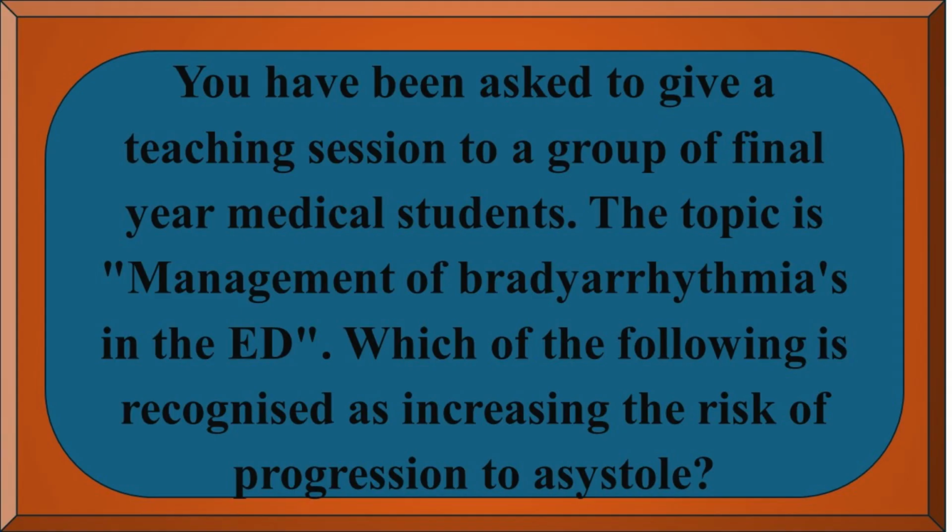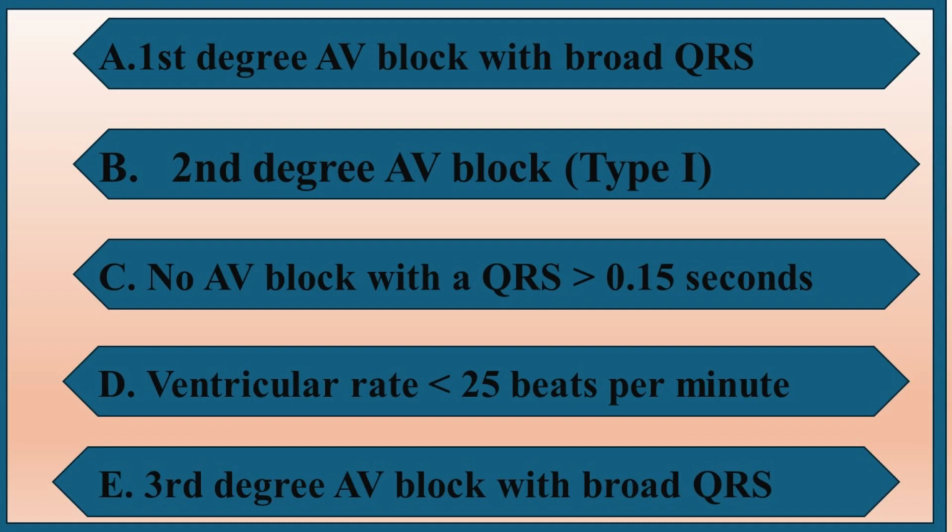Options are A. First degree AV block with broad QRS. B. Second degree AV block, type I. C. No AV block with a QRS more than 0.15 seconds. D. Ventricular rate more than 25 beats per minute. E. Third degree AV block with broad QRS.